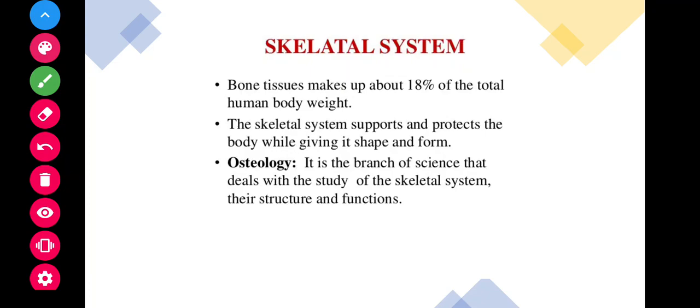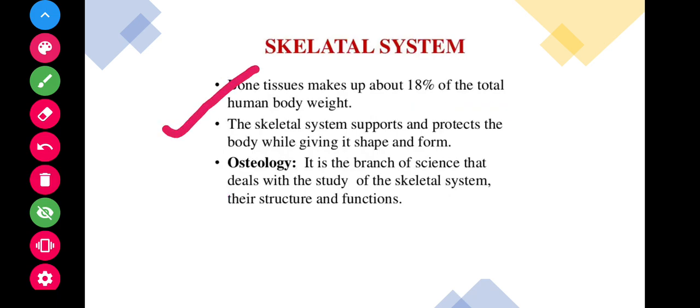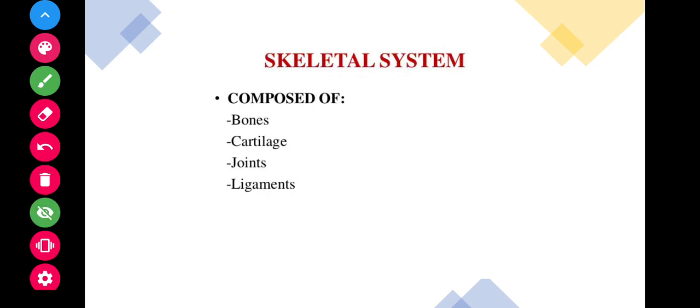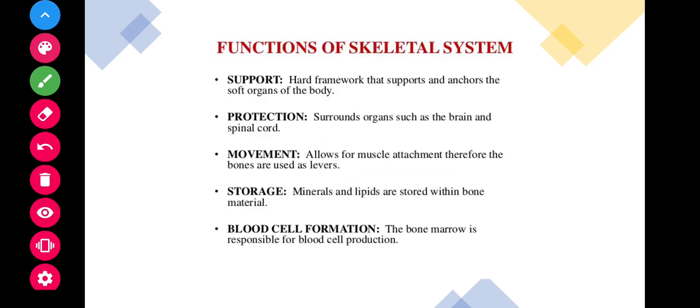A human body consists of 206 bones. Bone tissue makes up 18% of total human body weight, and the skeletal system supports and protects the body while giving it shape and form. Osteology is the branch of science that deals with the study of the skeletal system, its structure and functions. The skeletal system is mainly composed of bones, cartilages, joints and ligaments. Let's see the functions of the skeletal system.